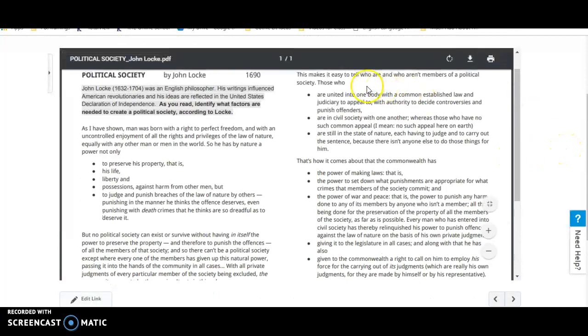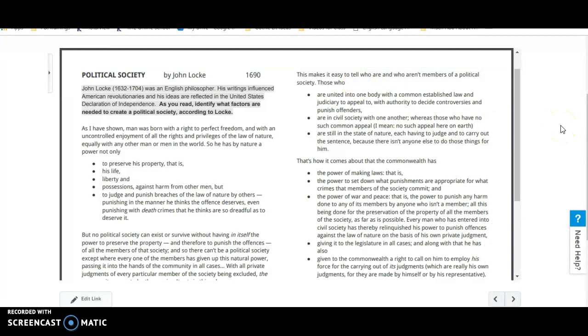This makes it easy to tell who are and who aren't members of a political society. Those who are united in one body with a common established law and judiciary to appeal to, with authority to decide controversies and punish offenders, are in civil society with one another, whereas those who have no such common appeal, I mean no such appeal here on earth, are still in the state of nature, each having to judge and to carry out the sentence, because there isn't anyone else to do those things for him.